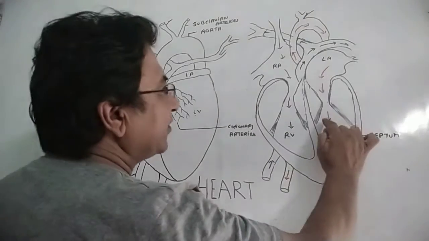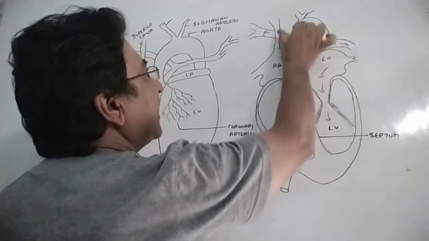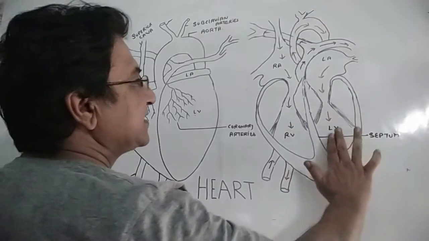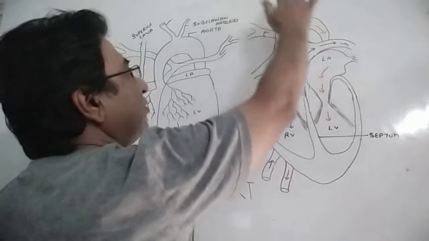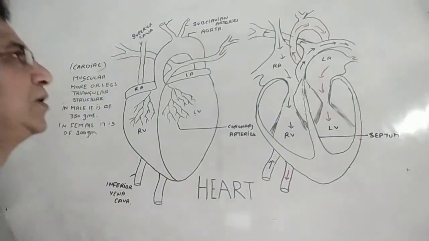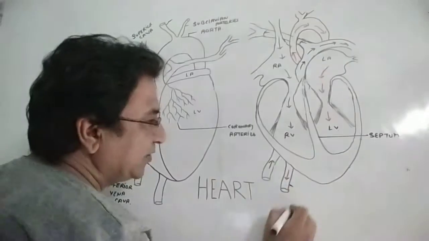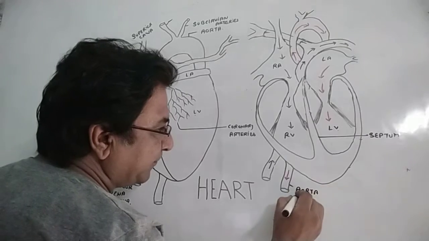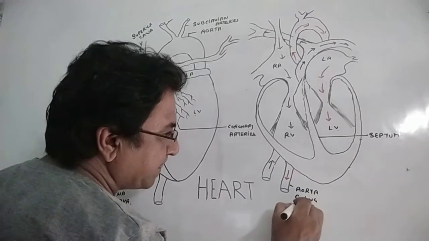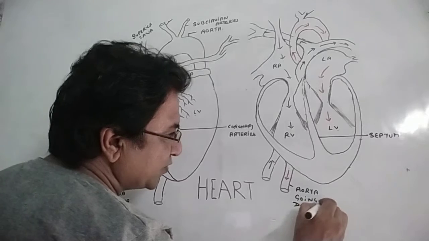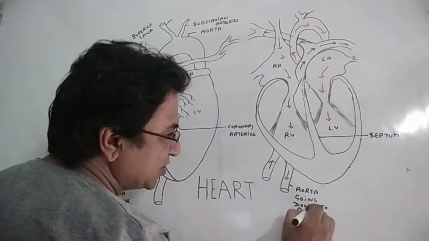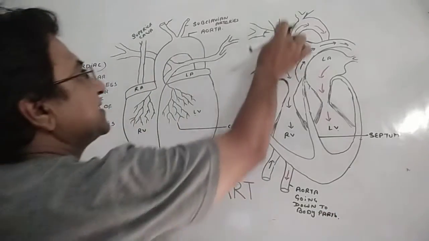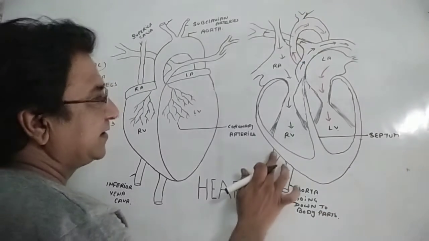So from the left ventricle, aorta arises, which takes the oxygenated blood to the upper body part and then coming to the lower body part. So this is the aorta which is coming down to the lower part. Aorta going down to body parts, means lower body parts. So it is taking oxygenated blood. And this is the superior vena cava and this is the inferior vena cava.